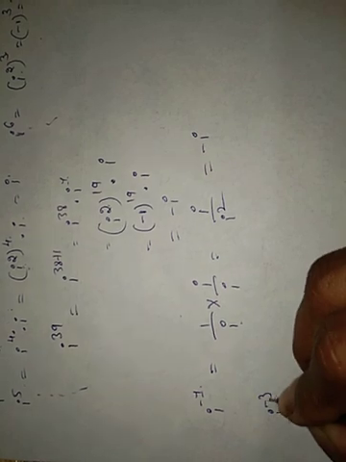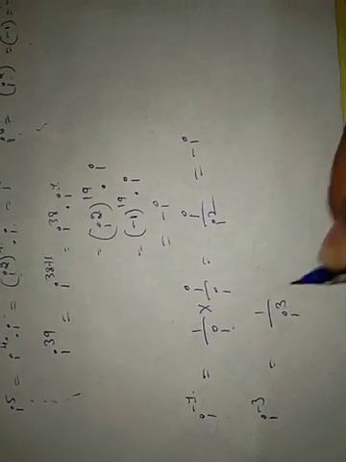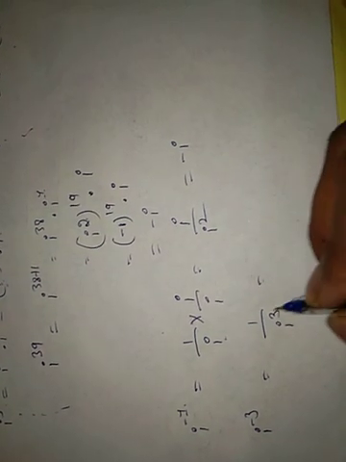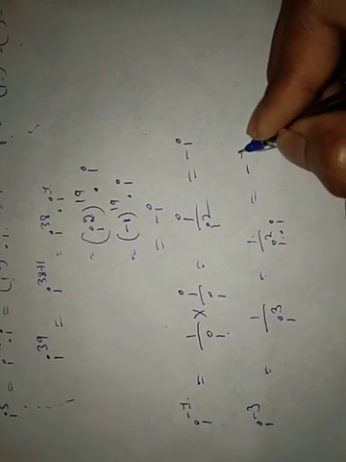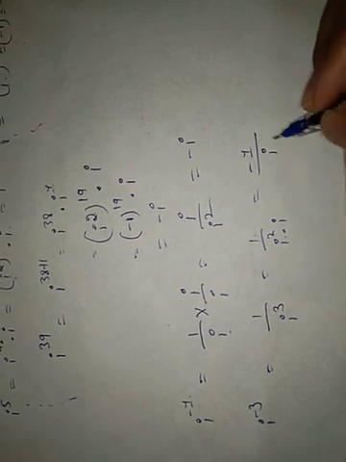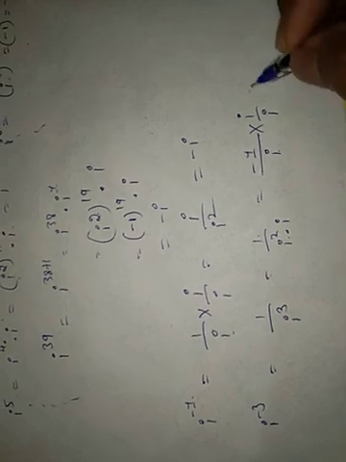Similarly, i raised to minus 3 can be written as 1 by i cube. 1 by i cube can be written as 1 by i square into i. 1 by i square is minus 1 divided by i. Again 1 by i: multiply both numerator and denominator by i. Minus i divided by i into i square. Again i square is minus 1, minus divided by minus is plus.